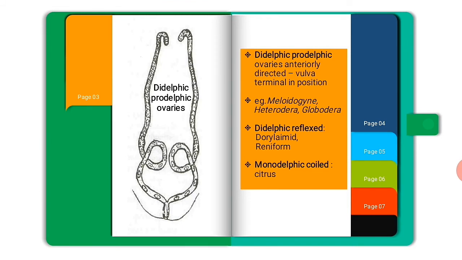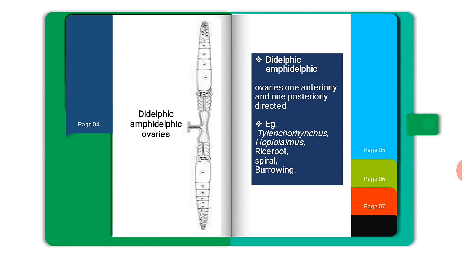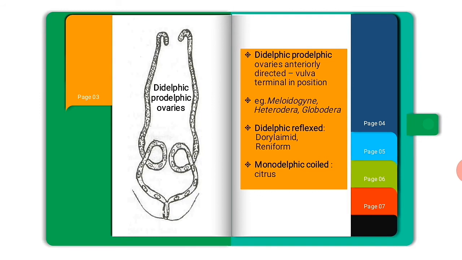Next one is didelphic prodelphic, where it contains two ovaries which are anteriorly directed, in which the vulva is in terminal position. Examples are Meloidogyne, Heterodera, Globodera. If the ovaries get reflexed, that is didelphic reflexed. Examples are Dorylaimida, Tylenchida. Monodelphic coiled. Example is Cyprus. That is a single ovary which is coil-like in form.